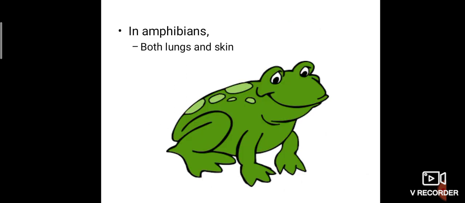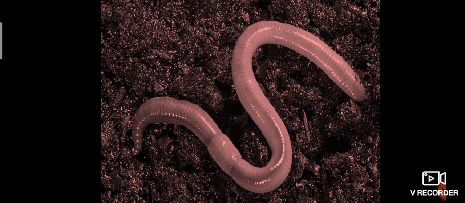What happens in amphibians? They use both lungs and skin. Both are their specialized organs. If it is on land, it will use its lungs. If it is in water, it will use its skin to respire.